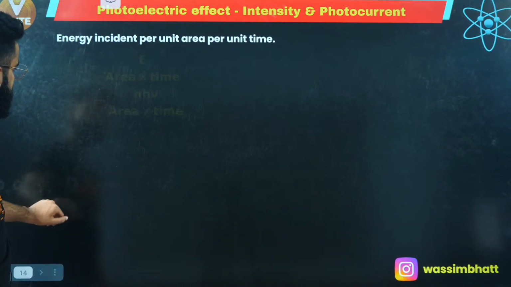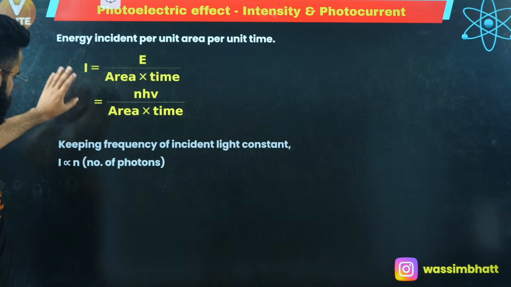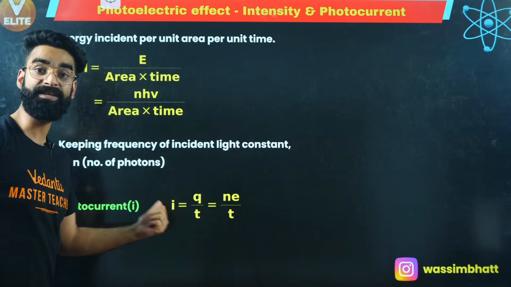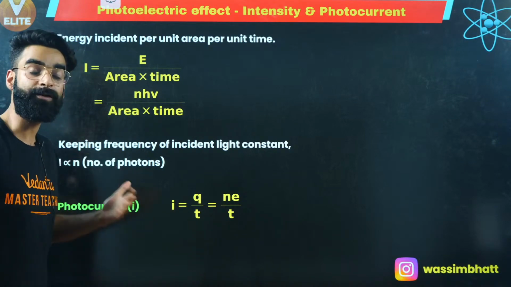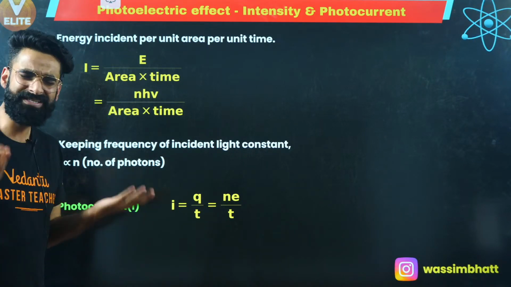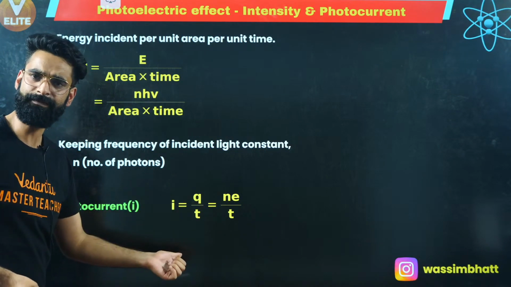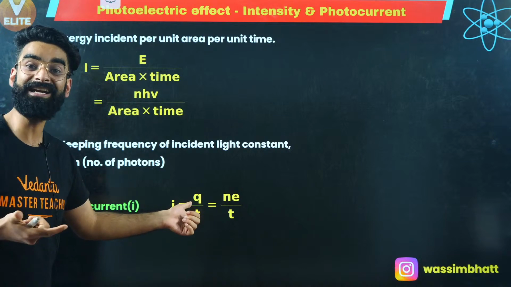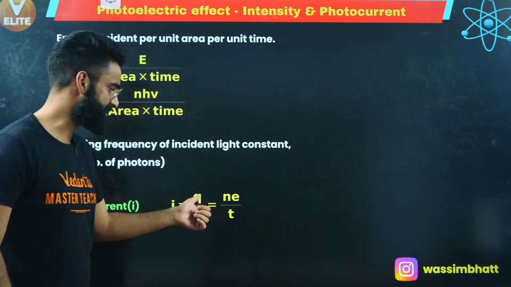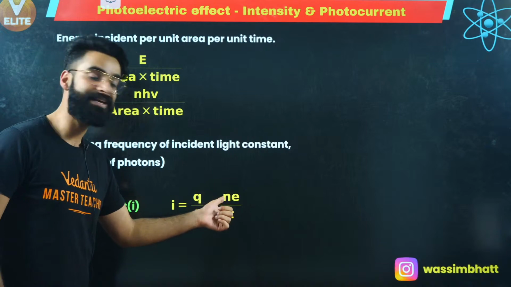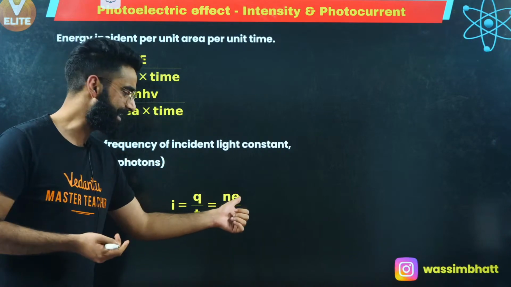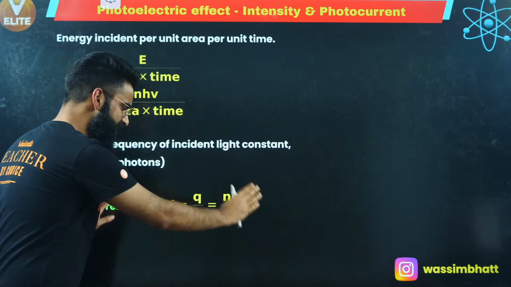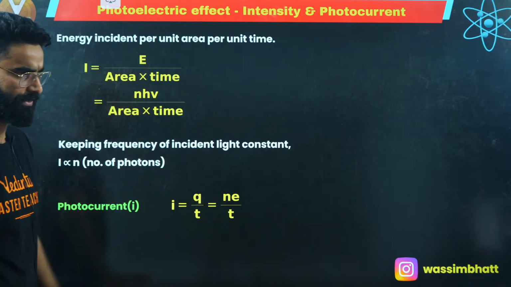Wonderful. This is something which I told you: your intensity depends on the number of photons. Talking about photoelectric current, how do we calculate it? Basically, current has the simple formula, charge divided by time. This Q corresponds to the charge carried by the emitted electrons, which is equal to n multiplied by e, where n is the number of photoelectrons emitted and e is the charge carried by one electron, divided by t. This is the simplest formula by means of which we can calculate the photoelectric current.